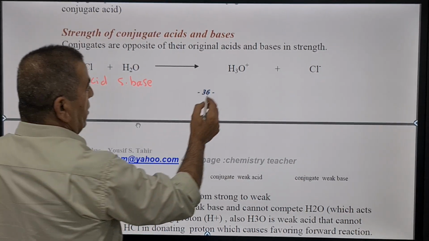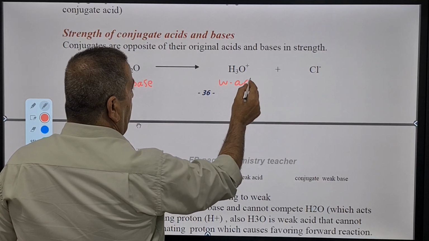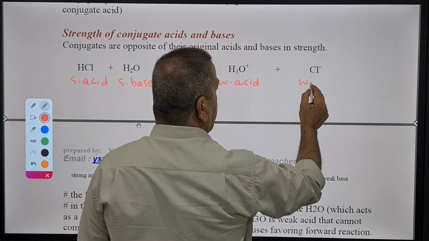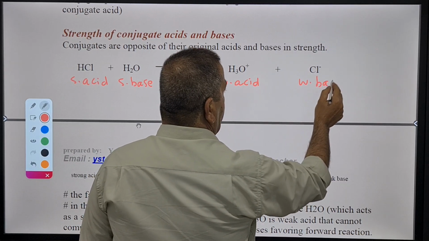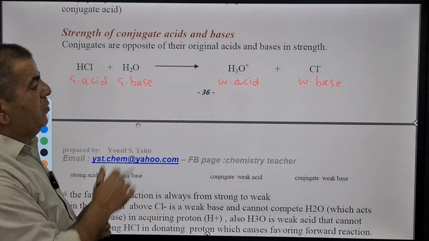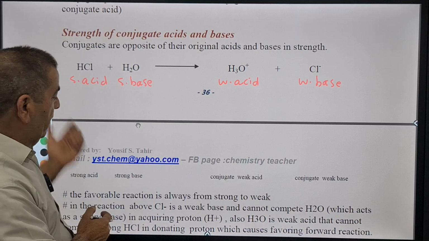So hydronium here will become a weak acid, and the chloride will be a weak base. So which direction dominates here? The direction that dominates is from left to right, which means the forward. Why? Because the strong conjugates are to the left.